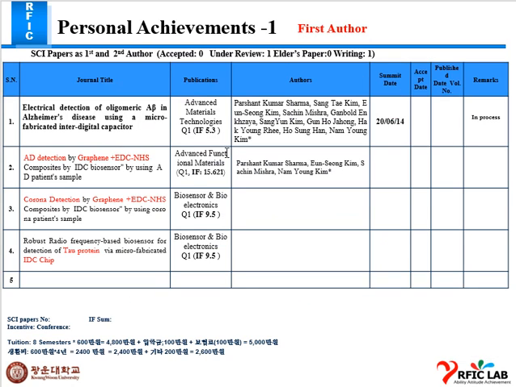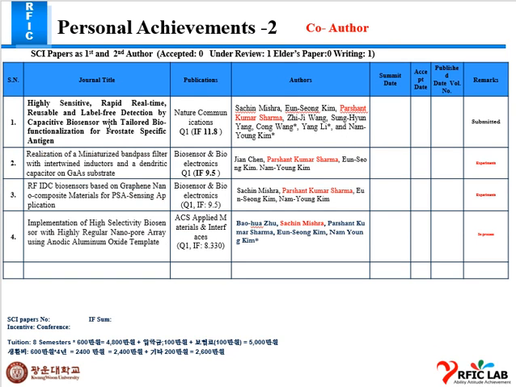So this is my personal achievement. This is our paper with the electrical detection of oligomeric amyloid beta. This is our paper with the AD patient sample using the graphene EDC NHS, and this is our corona detection paper, and this is our future paper which I am going to plan with the tau protein detection. This is my paper with Dr. Sachin, already submitted to a journal and under consideration.